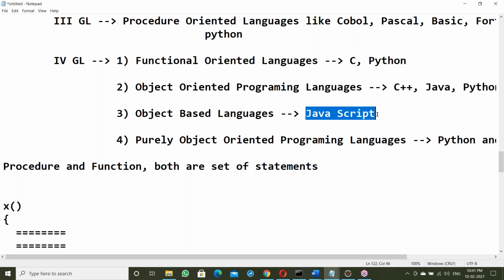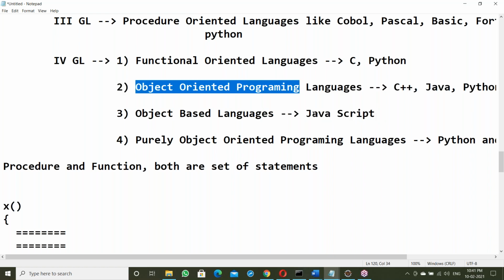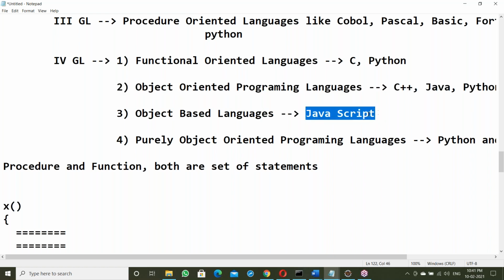In JavaScript, we can define the classes. We can create the objects. We can do it like an object-oriented programming language. We can define the classes, and next, we can create the objects. But inheritance is not available.